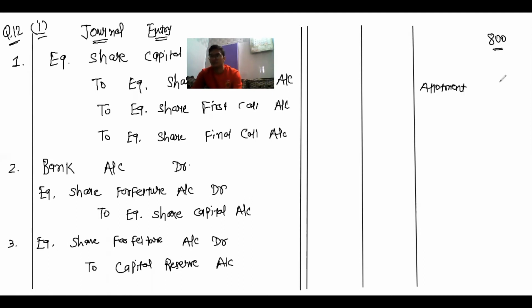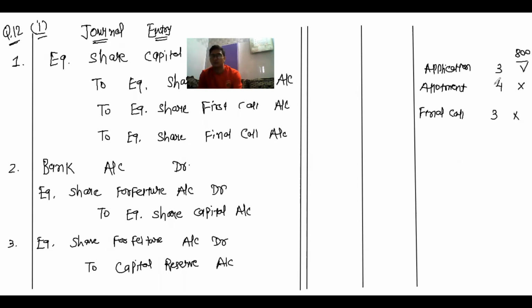Means this shareholder failed to pay allotment money for 4 rupees, and call money means we can call it as a final call for 3 rupees. Means a shareholder who is holding 800 equity shares failed to pay allotment money as well as final call money. Now these shares had paid rupees 3 per share on application. Means this shareholder had paid 3 rupees for application.